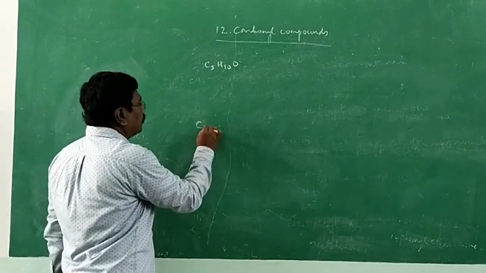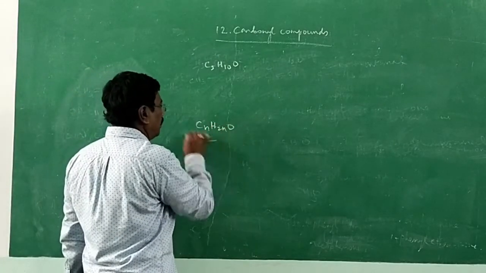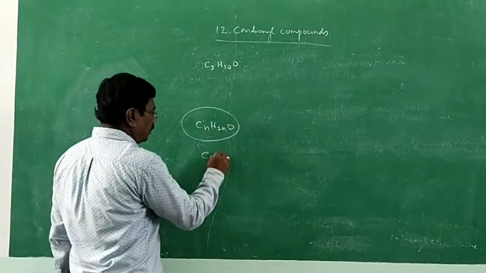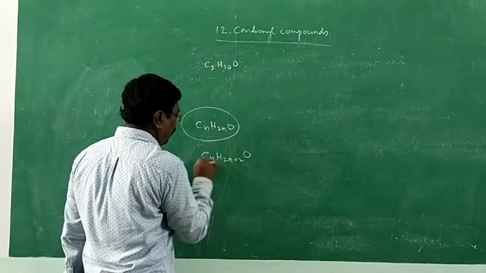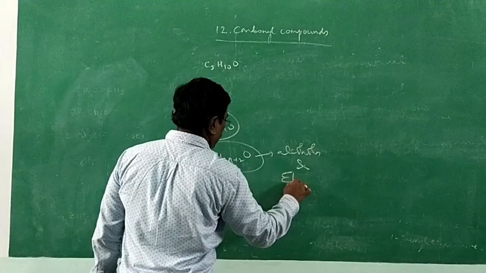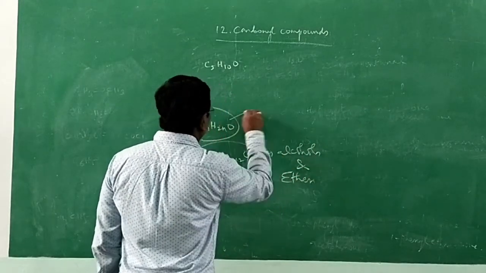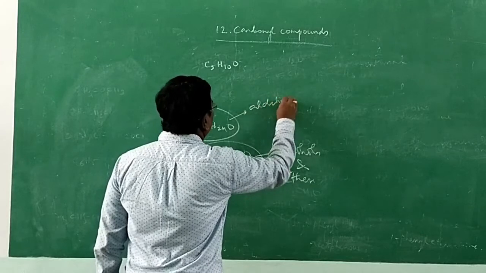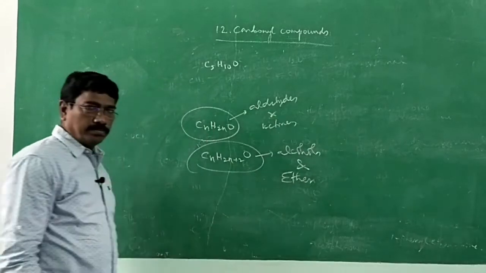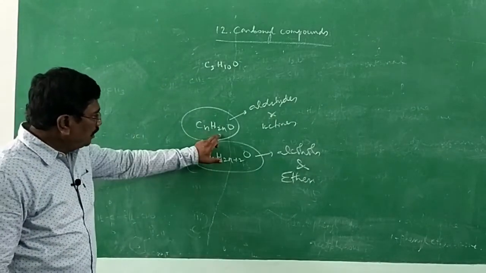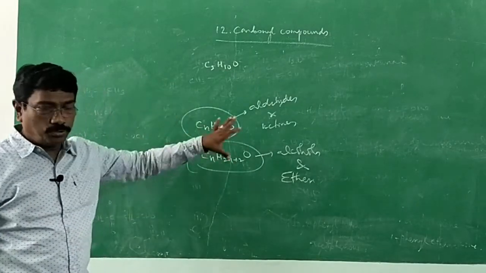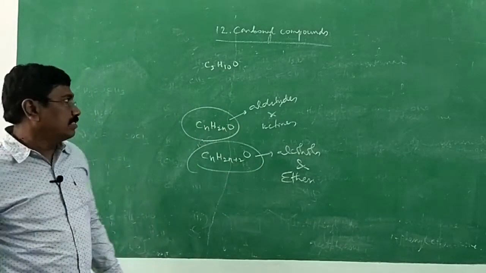Usually aldehydes and ketones have the general formula CnH2nO if they are saturated. Alcohols and ethers have the general formula CnH2n+2O. Saturated in the sense they should not have a double bond in between. If it is so, just double the number and O means aldehyde or ketone. Double the number plus 2O means alcohol or ether. That you should know. In problem solving you may require this.